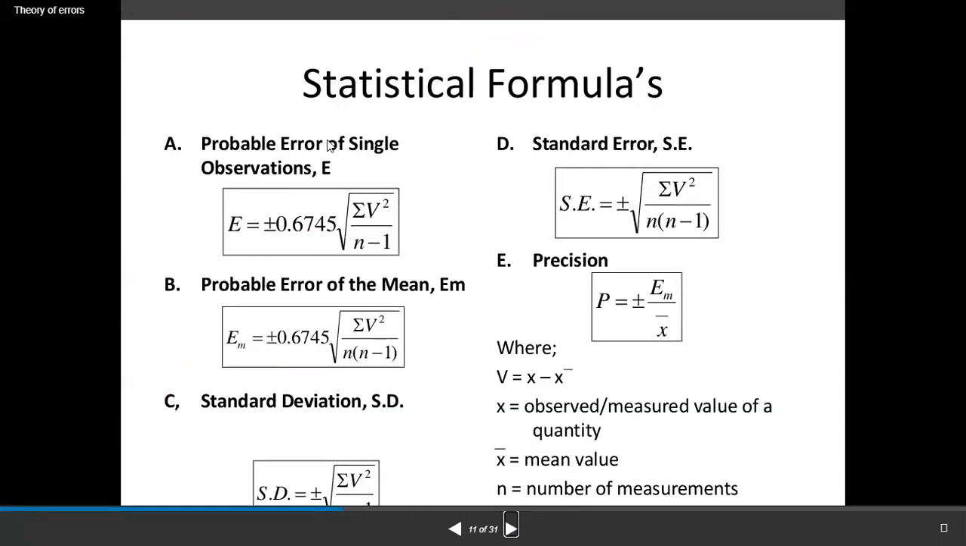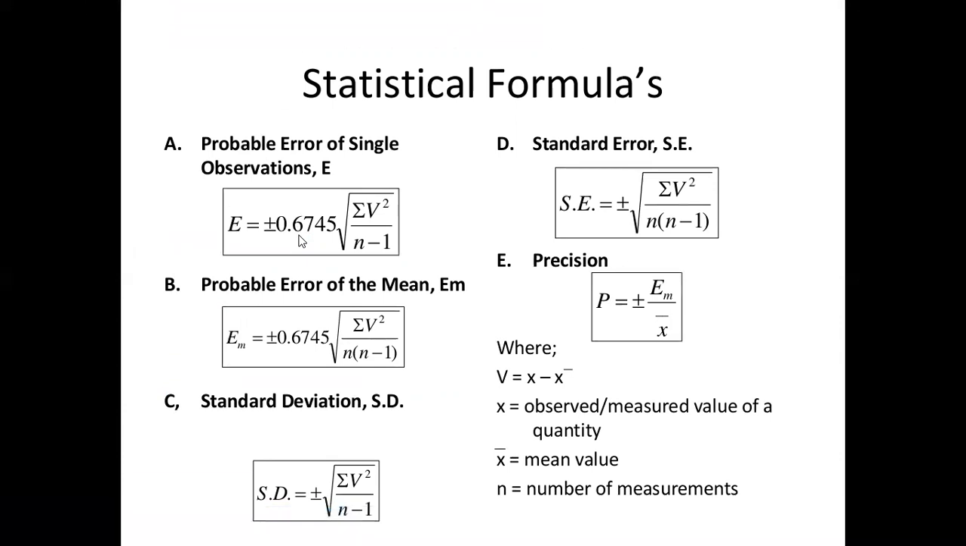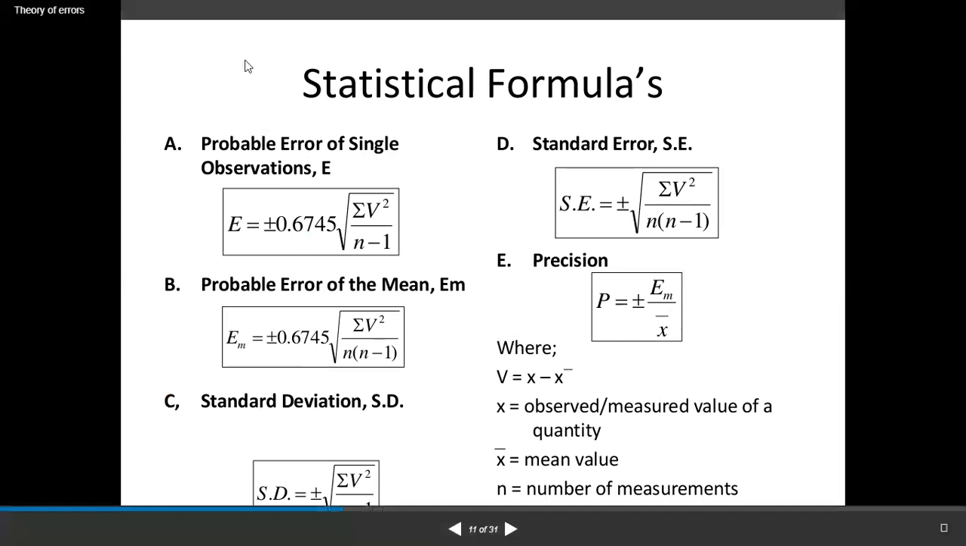Statistical formula. The probable error of a single observation E is equal to plus or minus 0.6745 under root sigma v square upon n minus 1. Second is the probable error of the mean, EM, equal to plus or minus 0.6745 under root sigma v square upon n into n minus 1. Next is the standard deviation, equal to plus or minus under root sigma v square upon n minus 1.